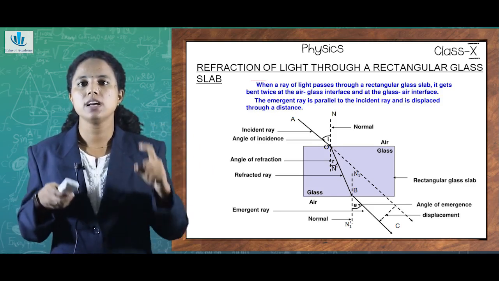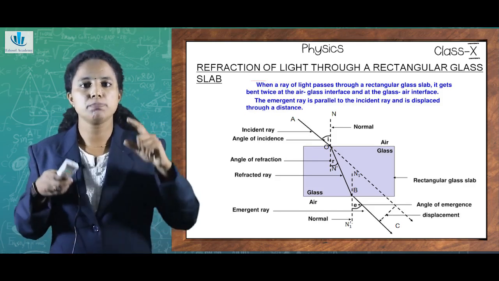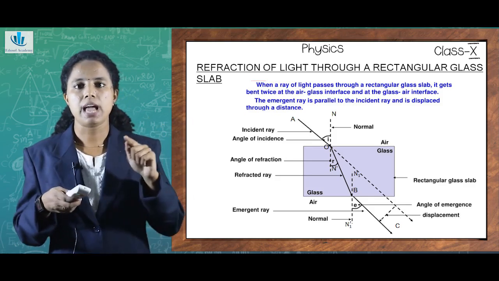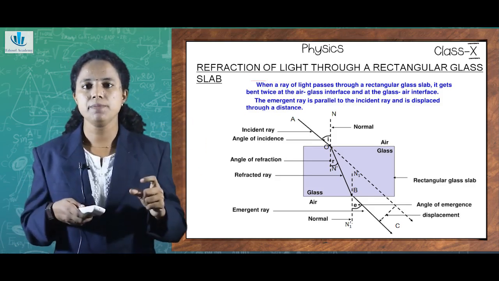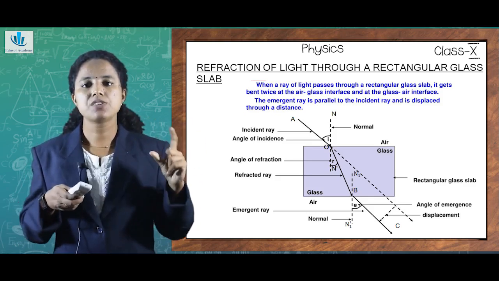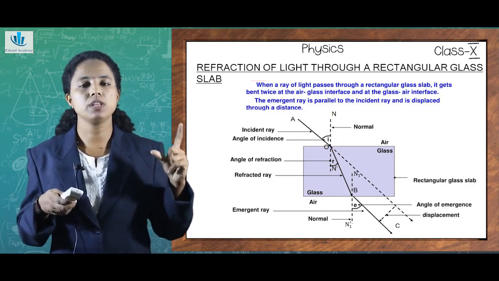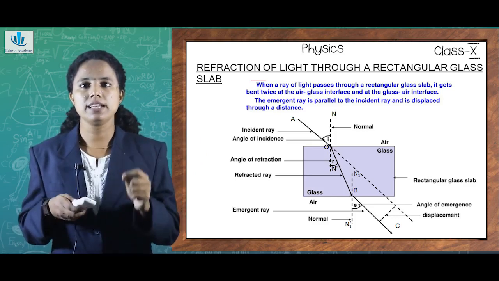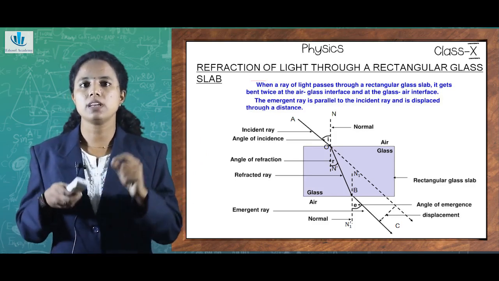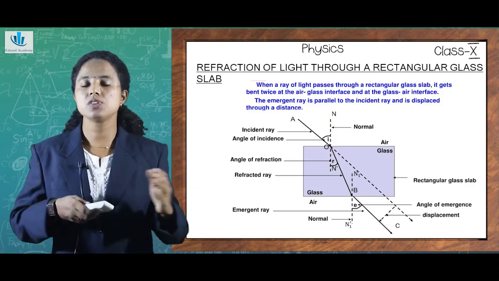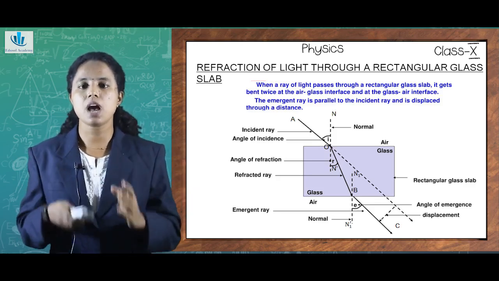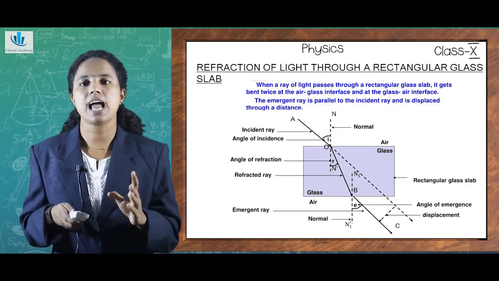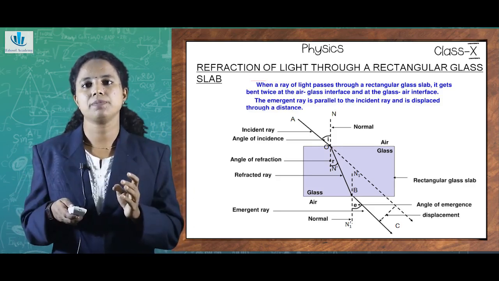If you look at the emergent ray BC and the dotted line extended from the incident ray, you can see there will be only a small lateral displacement, but both lines will be parallel to each other. So this is the case in refraction of light through a rectangular glass slab. The emergent ray which emerges out of the glass slab after refraction will be parallel to the incident ray. The only thing is that a lateral displacement happens.